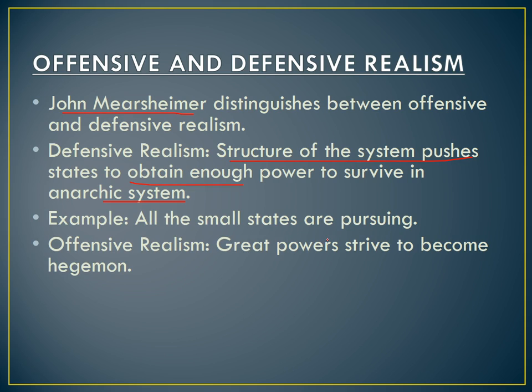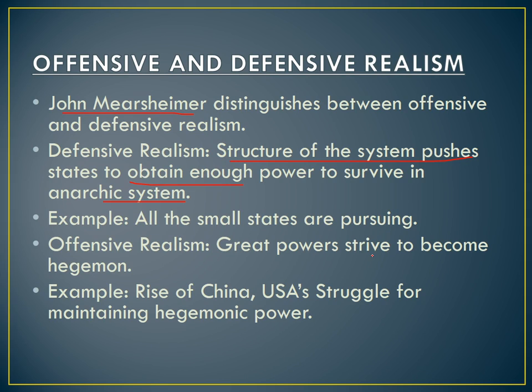While offensive realism says that great powers strive to become hegemon. They influence the structure and make it such that they get the maximum benefit. And what can be the examples of that? All the great powers are examples of this offensive realism. The rise of China, the USA's struggle for maintaining hegemonic power. The USSR, what were they following? They were following offensive realist policies.